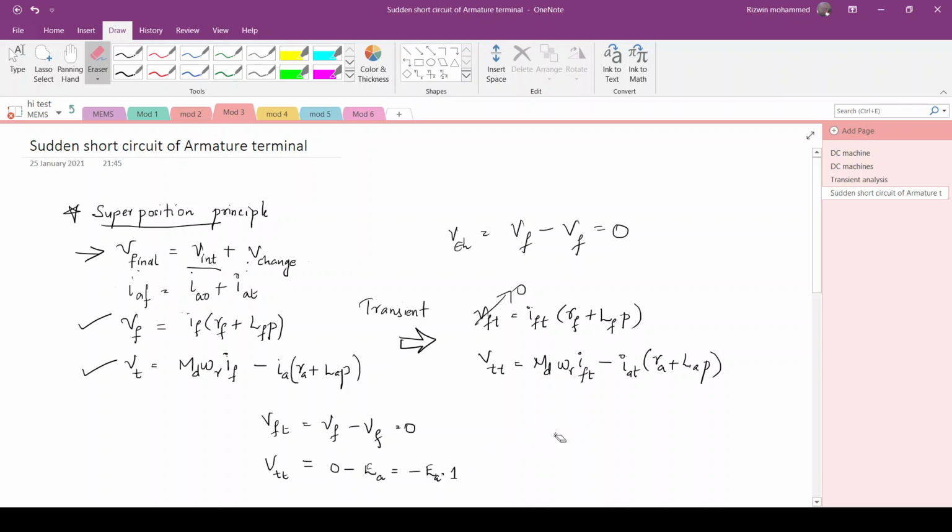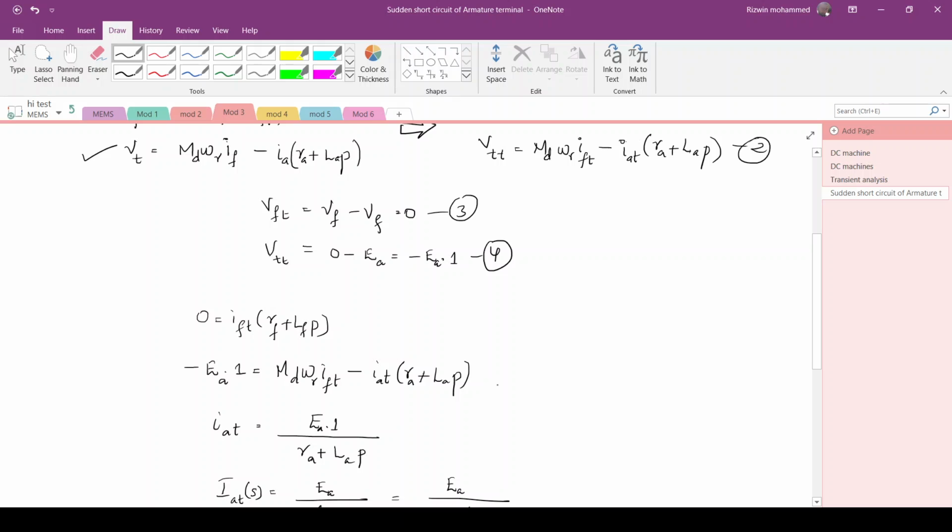So now we are writing equations 1 and 2 after substituting 3 and 4 into them. You will get 0 equal to Ift into Rf plus Lfp, and minus Ea into 1, that is step input, equal to Md omega R Ift minus Iat into Ra plus Lap.